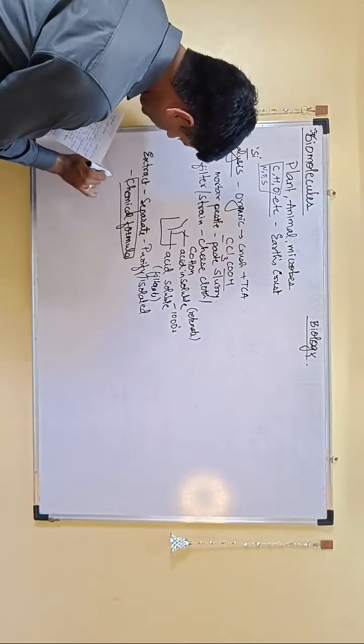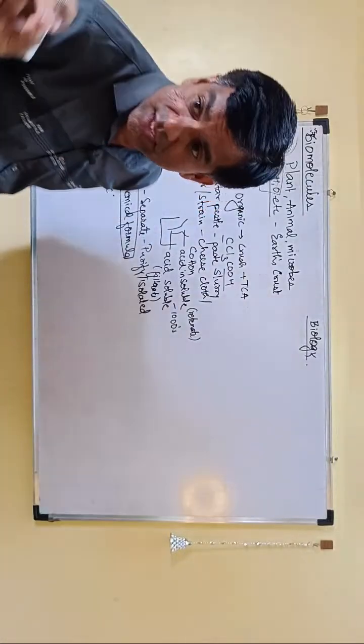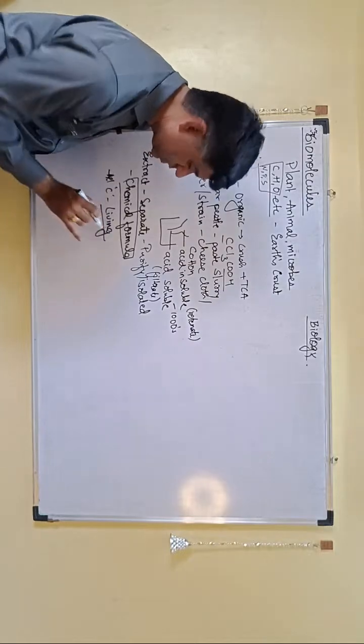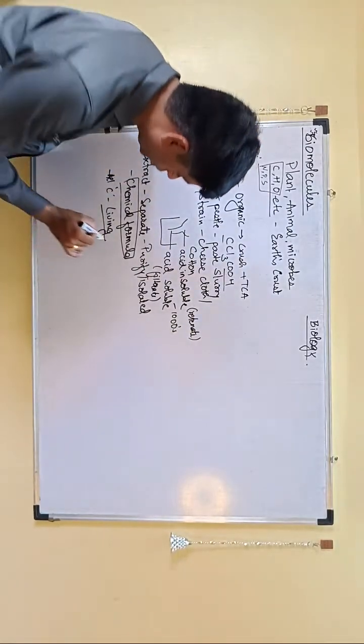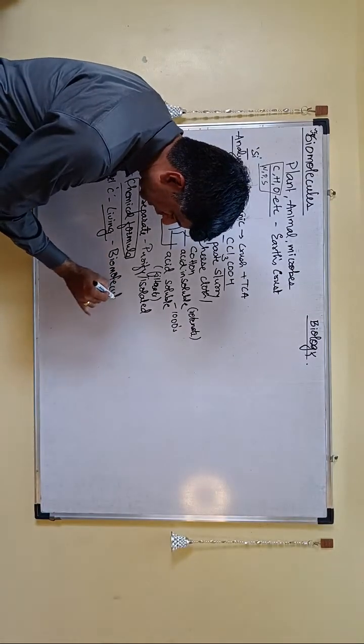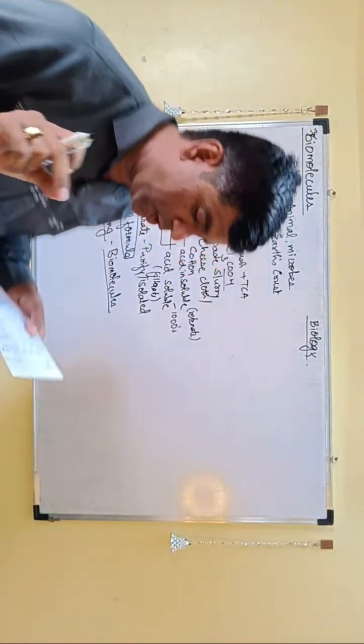So all your carbon containing compounds which are present in the living cell. So how do you define biomolecules? All the carbon containing compounds in the living cell are called what? Biomolecules. So everything that contains carbon and everything that is present in a living cell, right? That is what is called biomolecules.